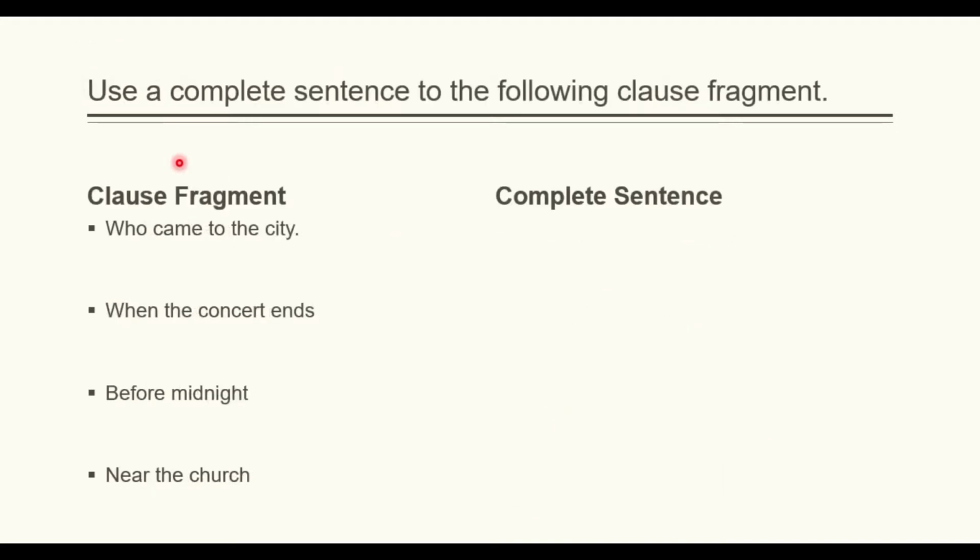In the last one, we made complete sentences by adding additional information to the clause fragments. And here we have four: "who came to the city," "when the concert ends," "before midnight," and "near the church." You did it perfectly when I asked you to participate in class. So my suggestion for you is "He was a singer who came to the city." Don't pay attention to this capital S. It's lowercase, but it's my mistake.